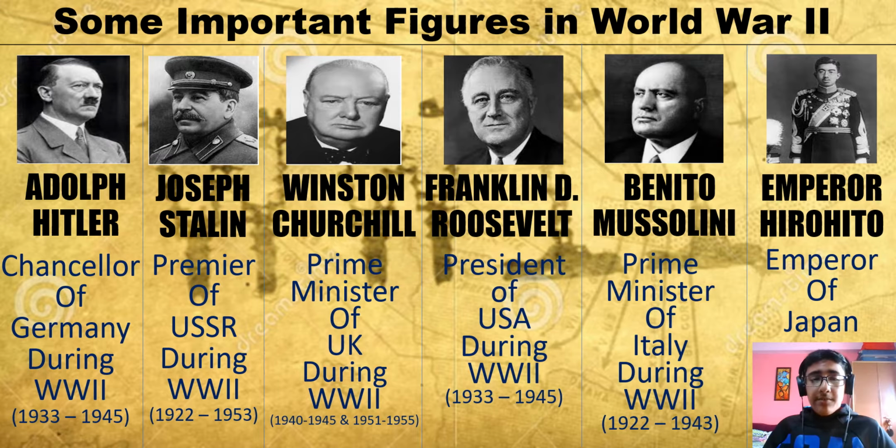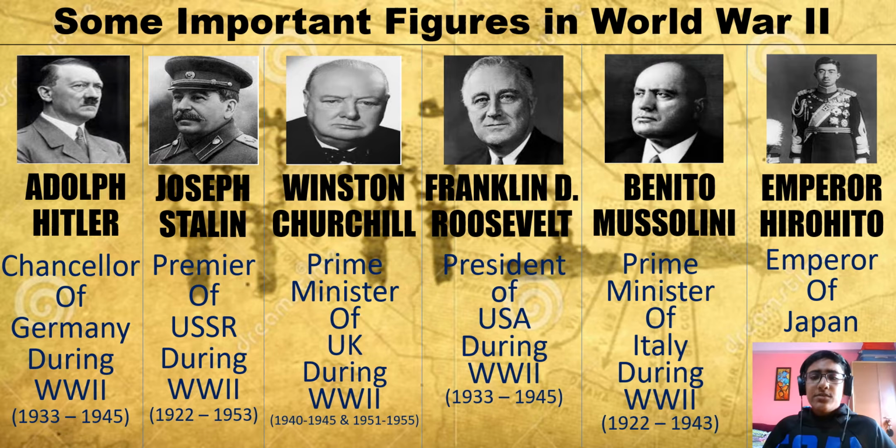Next, we have Winston Churchill, who was the Prime Minister of UK during World War II, and he came to power 2 times, that is 1940 to 1945 and 1951 to 1955. Next, we have Franklin D. Roosevelt. Roosevelt was the President of USA during World War II, and his power was from 1933 to 1945.